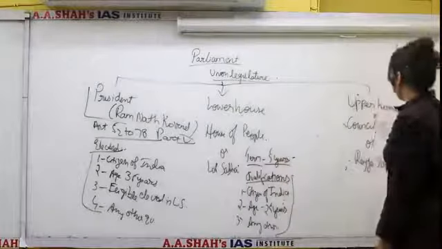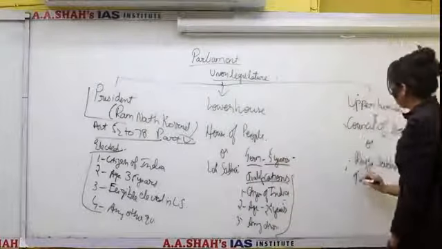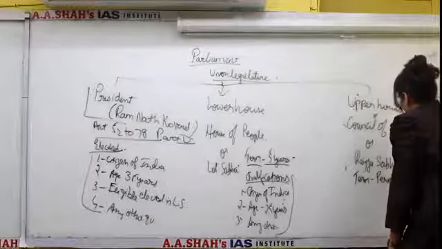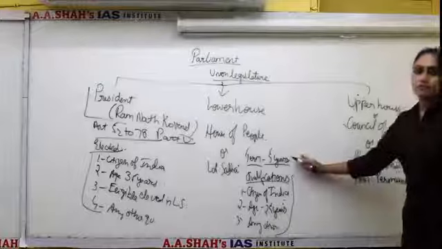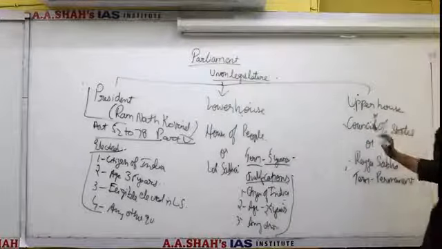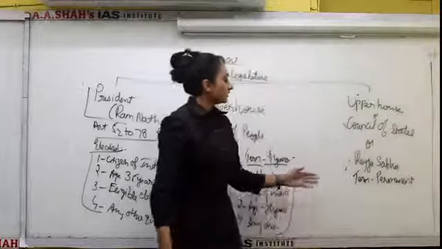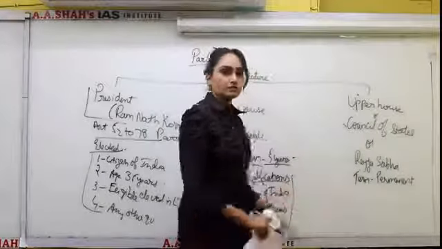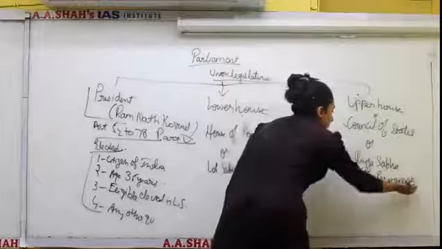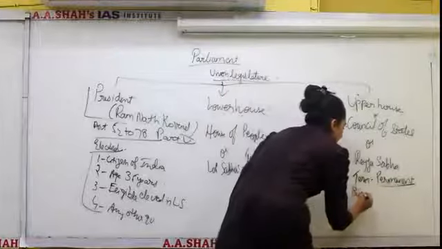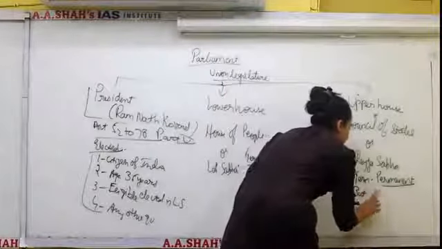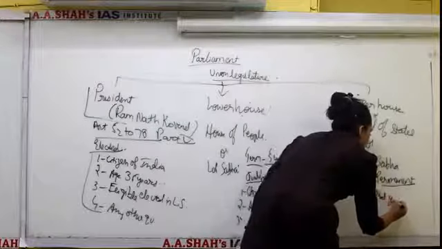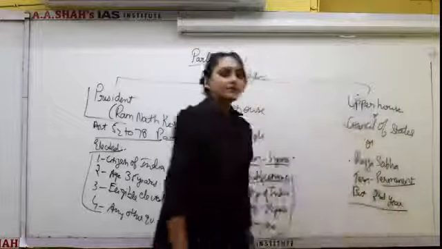Now coming to Rajya Sabha, its term is permanent. Unlike Lok Sabha, the term of Rajya Sabha is permanent because Rajya Sabha cannot be dissolved like Lok Sabha. So Rajya Sabha is permanent, but every member of the Rajya Sabha retires every second year.